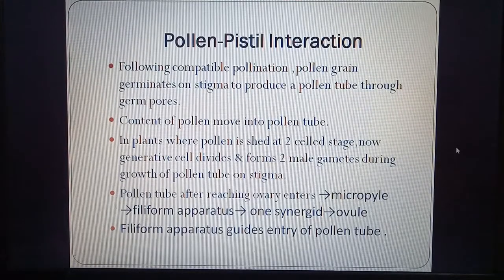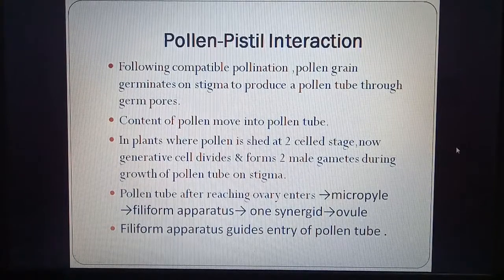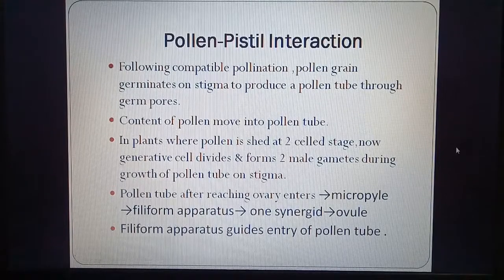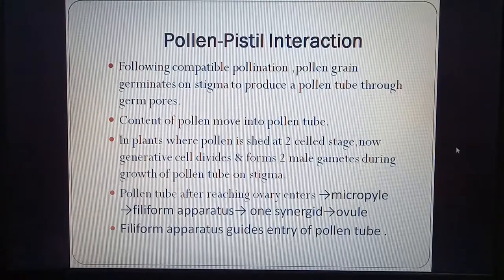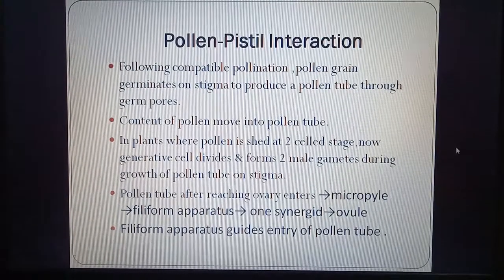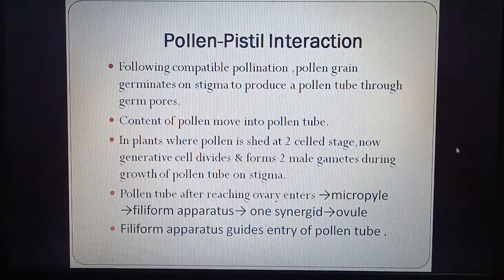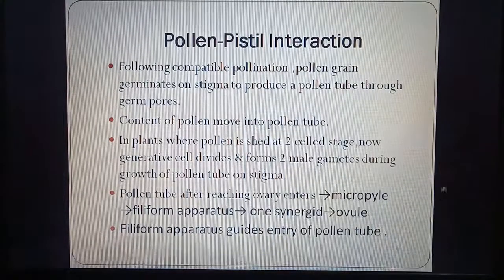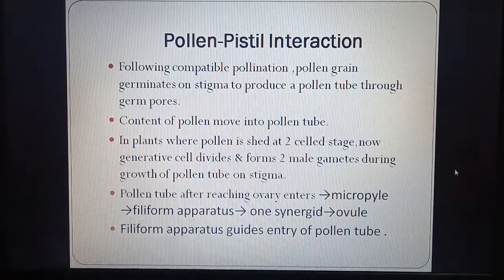So we remember that in some plants there were two-celled stage and in some there were three-celled stage. The plants in which there was two-celled stage, the pollen has generative cell which divides to form two male gametes. The pollen tube after reaching ovary enters micropyle, then filiform apparatus, any one synergid, and finally it enters the ovule. So this is the pathway of male gametes. The filiform apparatus guides the entry of pollen tube.